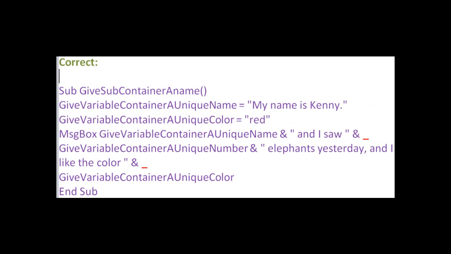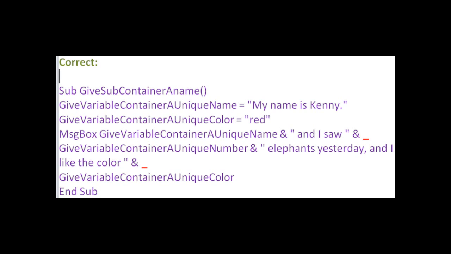Now, this is that code we just got through looking at, the long code that wraps, starting at message box, and it ends just above the end sub tag. This is the correct way to actually make it wrap within the VBA module. In a VBA module, the only way that a single line of code will wrap, going to multiple lines, is for you to use the underscore just before you would start typing the created variable or array or the built-in object names.